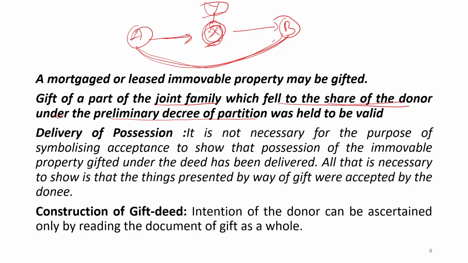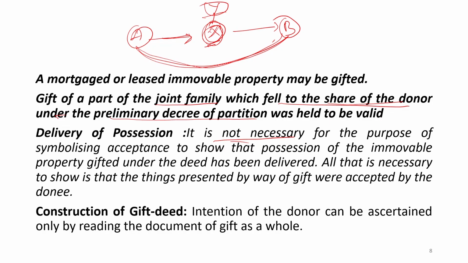Delivery of possession is not necessary just at the time of transaction. What it says is that it is not necessary, for the purpose of signifying acceptance, to show that possession of the immovable property gifted under the deed has been delivered.